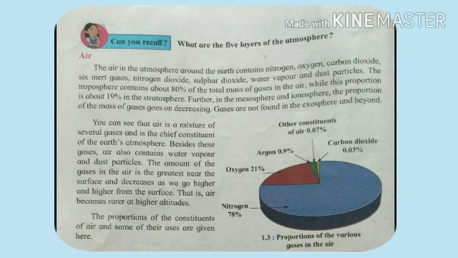You can see that air is a mixture of several gases and is the chief constituent of the Earth's atmosphere. Beside these gases, air also contains water vapor and dust particles. The amount of gases in the air is the greatest near the surface and decreases as we go higher and higher from the surface. That is, air becomes rare at higher altitudes.